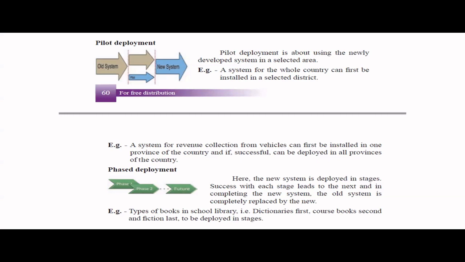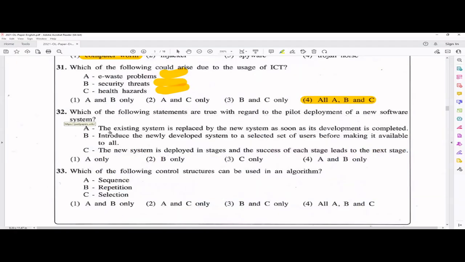So the whole system is divided into stages, and each stage will be installed separately, tested, and then moved. Okay, so that is a phased deployment. Two, it's about pilot deployment, right? The existing system is replaced by the new system as soon as the development is completed. No, that's direct. Introduce the newly developed system to a selected set of users before making it available to all. Okay, that is correct. So this one is correct.